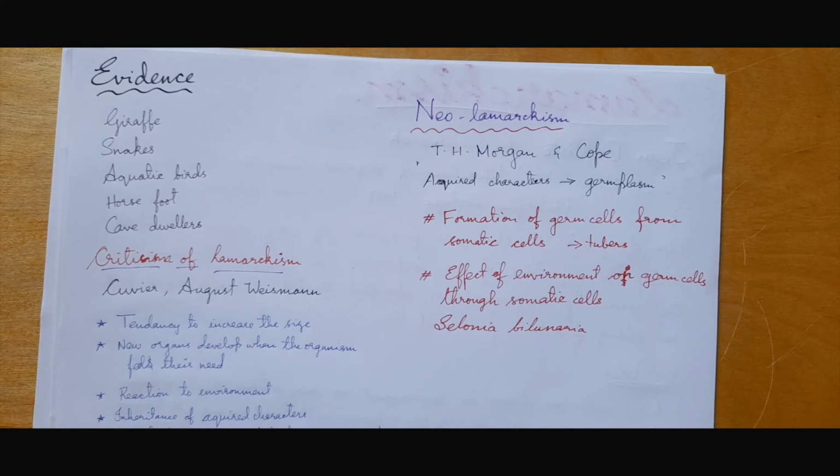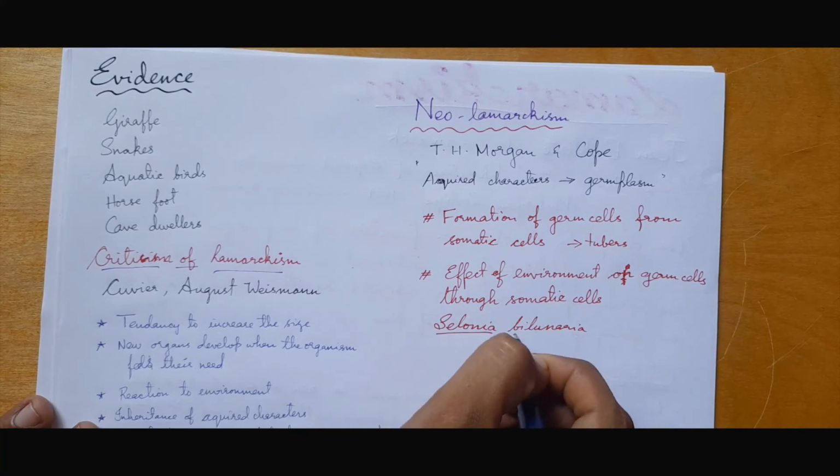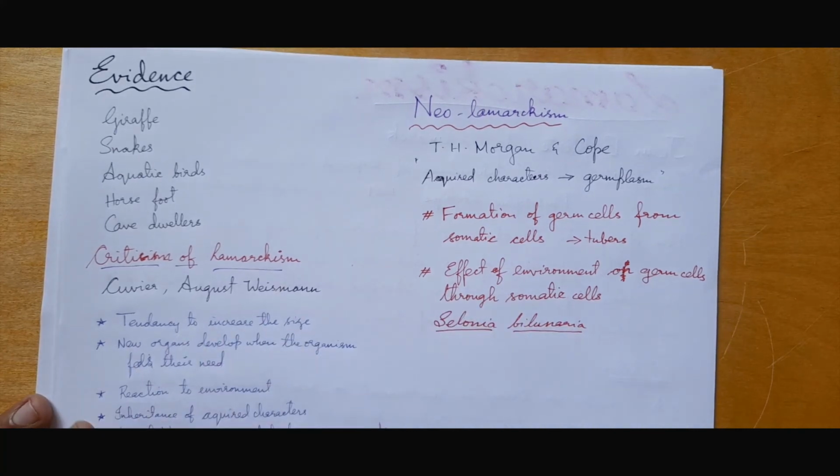due to pollution, or when its food was contaminated with manganese, they started to produce a melanic variant, or darker form of it. And in future they developed offspring which were also of the melanic variant, the darker shade. So they used Celonia bilunaria as an example which supports Neo-Lamarckism.